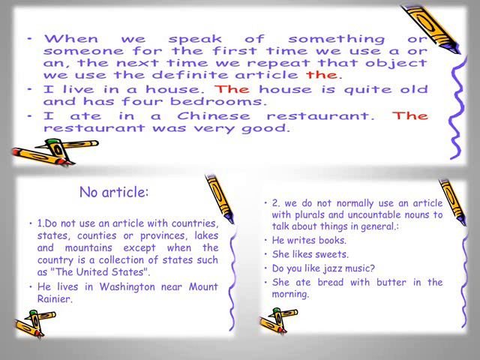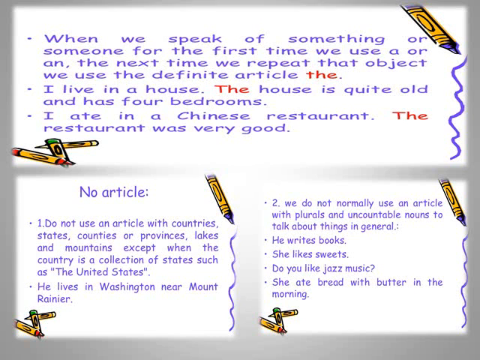I live in a house. Now see, in the first example, I live in a house. I live in one house, a house. The house is quite old and has 4 bedrooms. So now in the second sentence about the same noun, I am using the before house. I am not using a because I have already told that there is one house. Now I will use the. The house is quite old and has 4 bedrooms. I ate in a Chinese restaurant. The restaurant was very good.